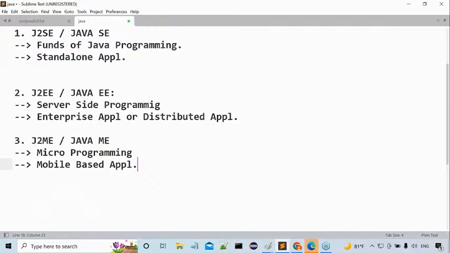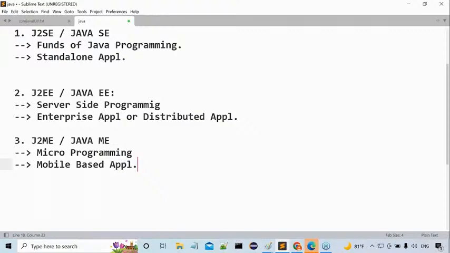What is a standalone application? If we design and execute any application without using client server architecture, or without distributing application logic over multiple machines, that application is standalone. What is an enterprise application? If we design and execute any application on the basis of client server architecture by distributing application logic over multiple machines, then that application is called a distributed application or enterprise application. What is a mobile based application? If we design and execute any application on the basis of mobile hardware architecture, that is a mobile based application.